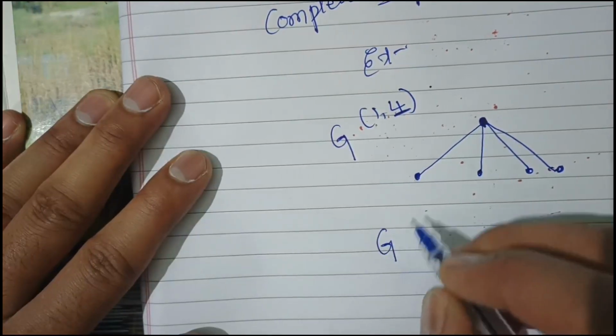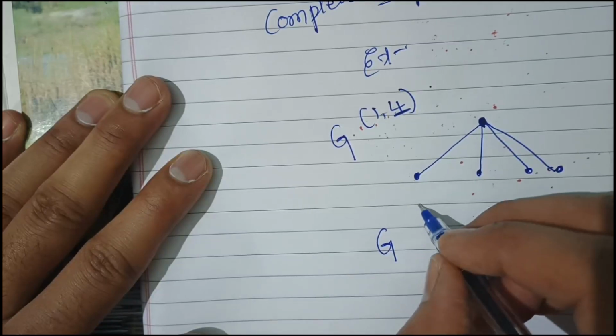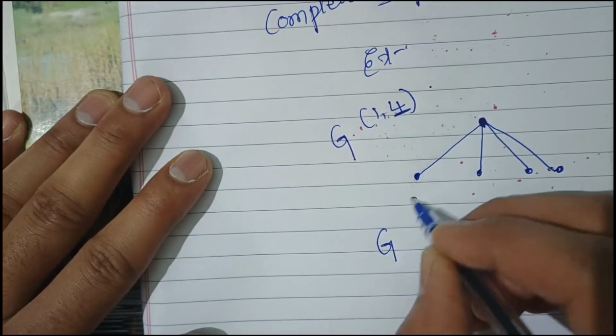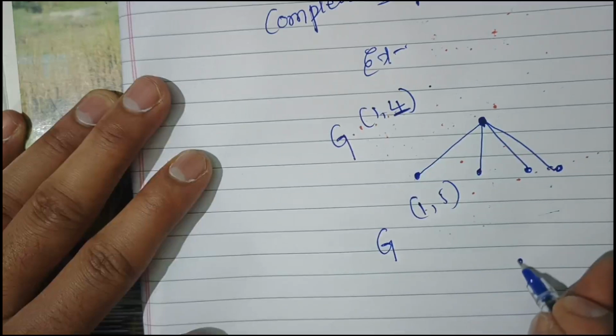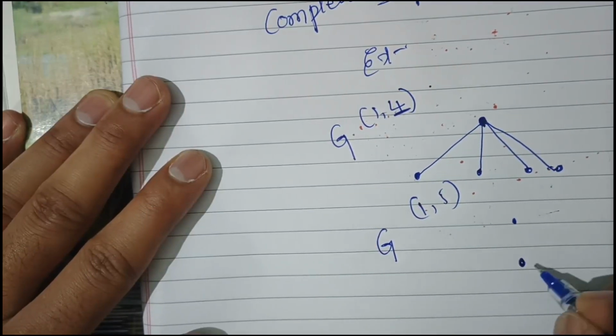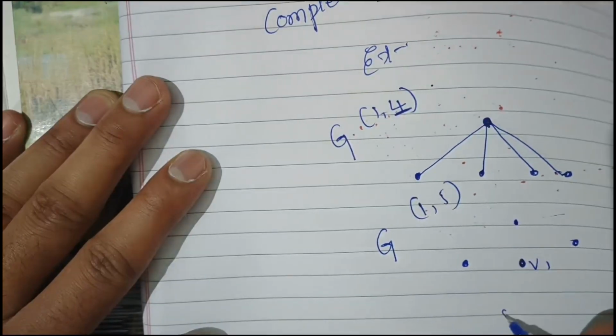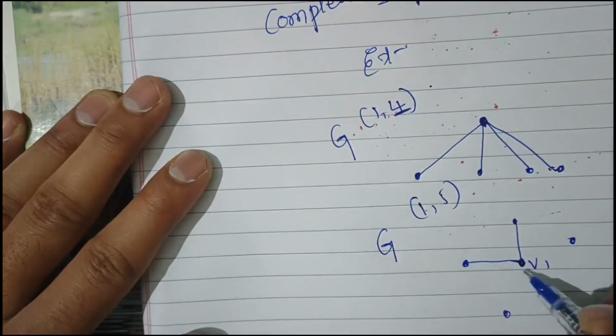If they give G of 1, 5, how can you draw it? This is 1. This is V1. 1, 2, 3, 4, 5. You just connect it.